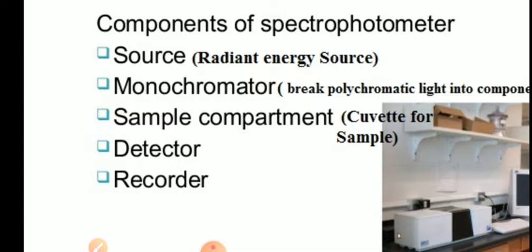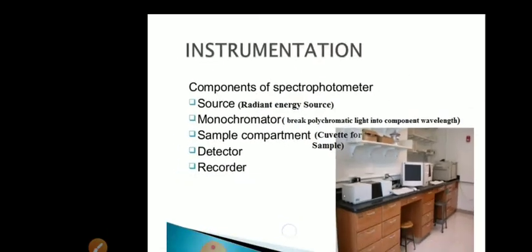The third component of a spectrophotometer is a sample holding compartment, a socket where you place a tube which we call a cuvette. The cuvette is filled with the sample. The fourth component is a photosensitive detector, and the fifth is the recorder. So the components are: radiant energy source, wavelength selector or monochromator, sample compartment, photosensitive detector, and a recorder.